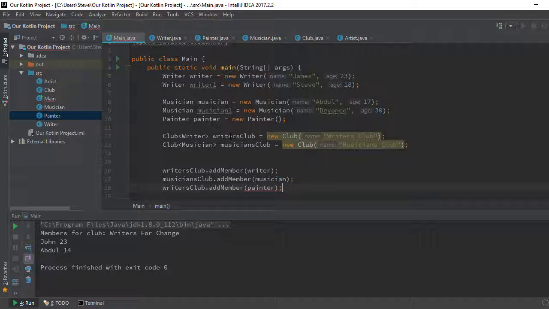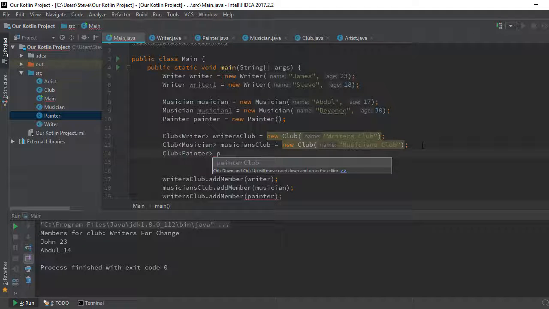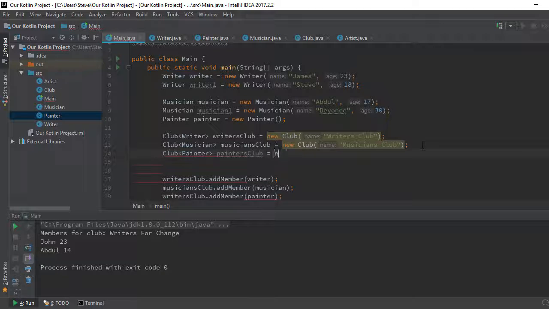Cool, but we still get an error because even though it's an artist, it is not what? A writer, right? So you have to create your painters club. You specify the type here. Sorry, you create a painters club right down here. Club of type painter. Let's say painters club.